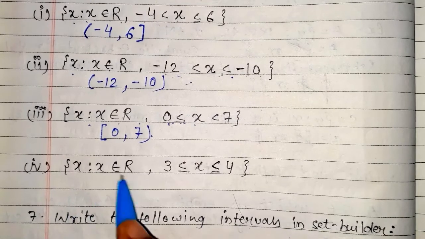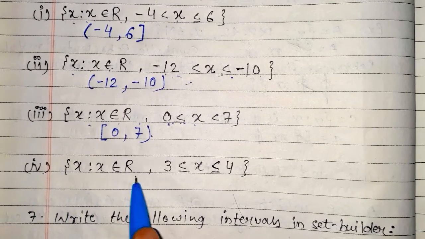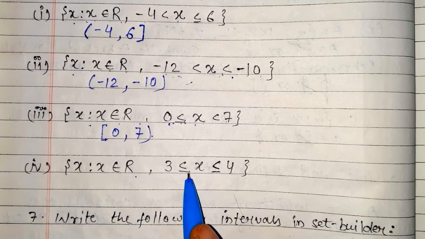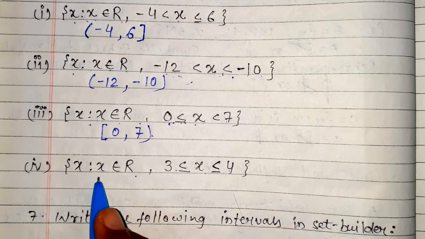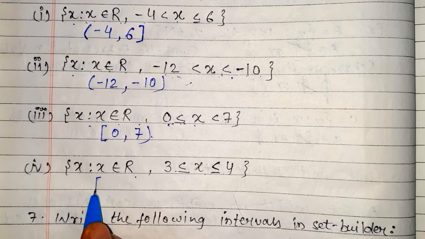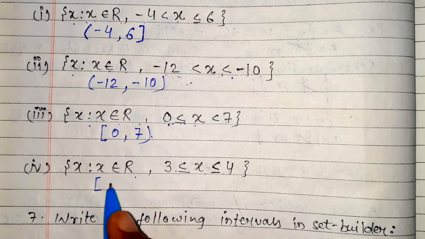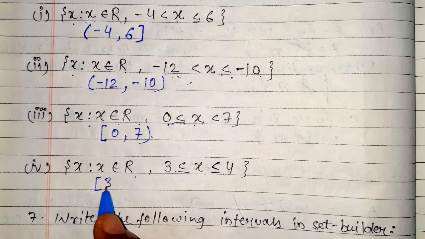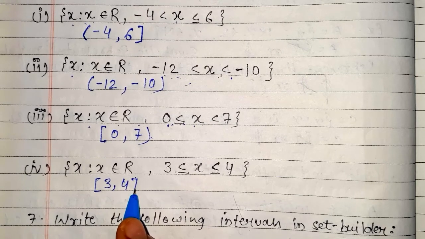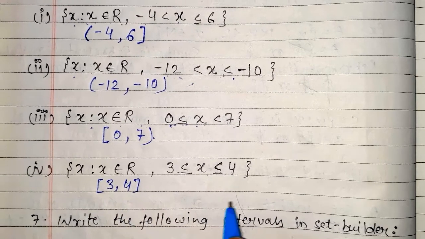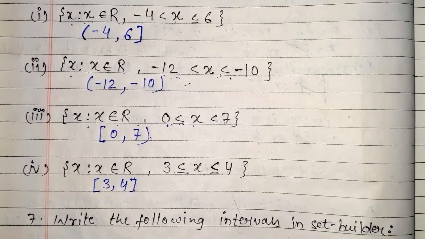So next question is fourth. x is such that x belongs to real number where x is greater than or equal to 3 and less than or equal to 4. So we write square bracket because it is also equal to. So 3 comma 4 and also square bracket on right side. So our question is finished.